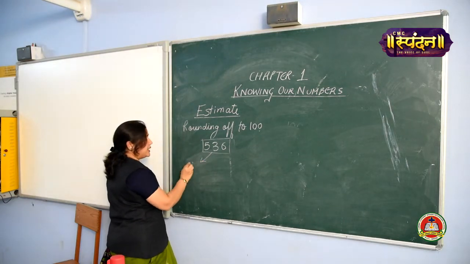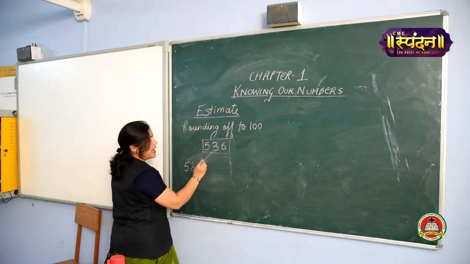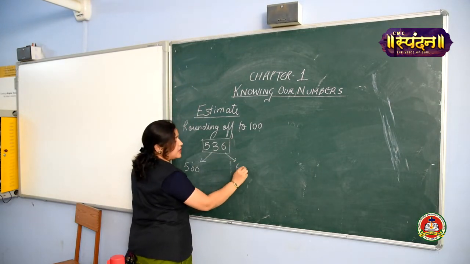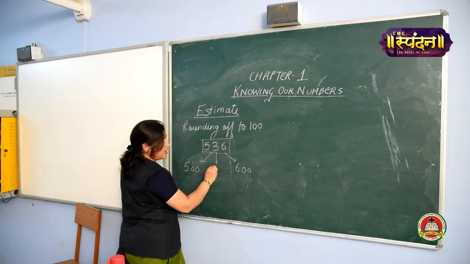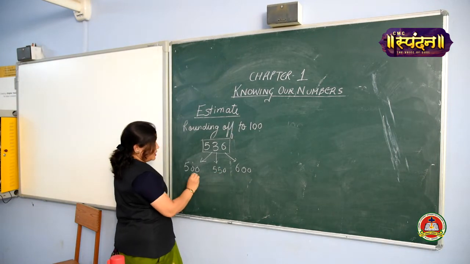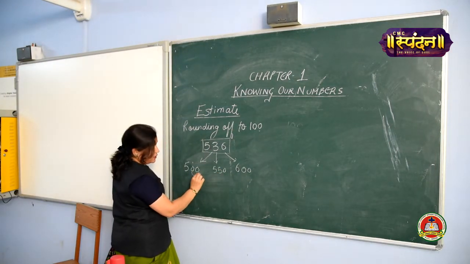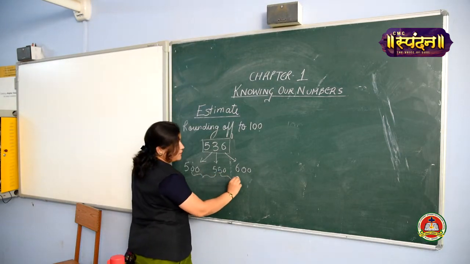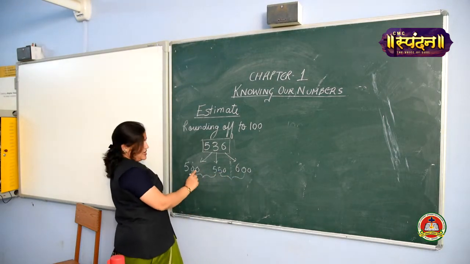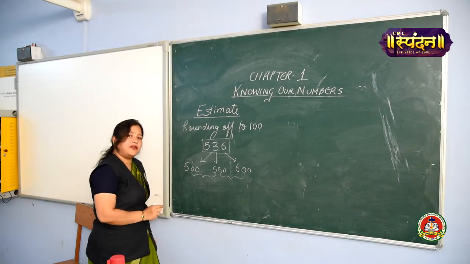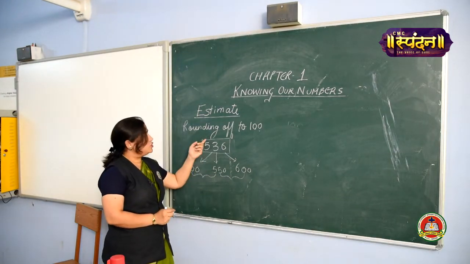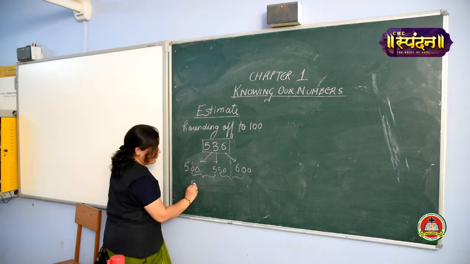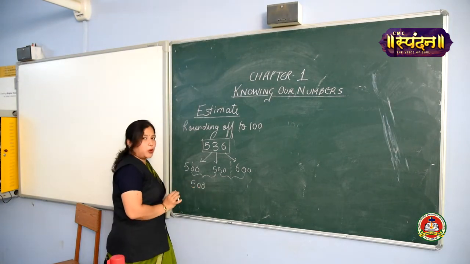It's lying between 500 and 600. Again the center is 550. Now you think, is this number lying between 500 and 550, or between 550 and 600? Yes, it is lying between 500 and 550. So this will be rounded off to 500. I hope I am clear.